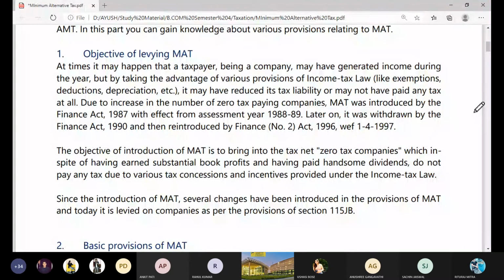So you just change the para and just write this. MAT was introduced to bring the zero tax paying companies under the tax net of direct taxation.